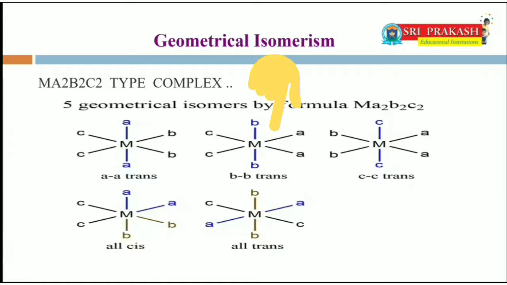Second one, BB trans. B and B are in trans positions. Remaining A and C are in cis positions. CC trans, that means CC are in trans positions, BB and AA are in cis positions.